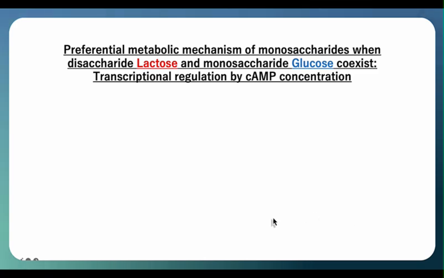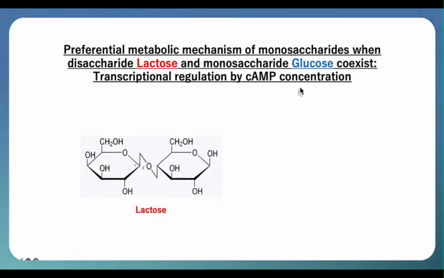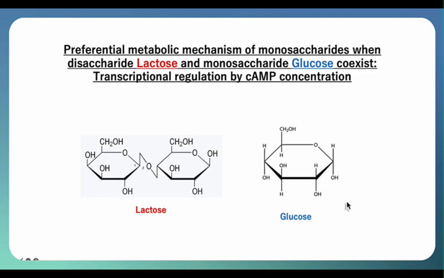Next, I will explain the transcription of the lactose-operon in a situation where lactose, a disaccharide, is present in the medium, and glucose, a monosaccharide, is also present at high concentrations. When both the monosaccharide glucose and the disaccharide lactose are present in the medium, it is more efficient to produce energy by breaking down the monosaccharide glucose. Under these conditions, despite the presence of lactose, the transcription of the structural genes of the lac-operon is suppressed. I will now explain this mechanism.